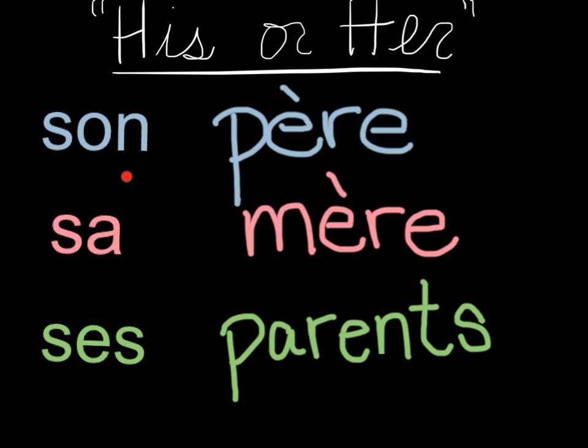Son père can mean his father or her father, depending on the context. Sa mère can mean his mother or her mother, depending on the context. And ses parents can mean his parents or her parents, depending on the context.